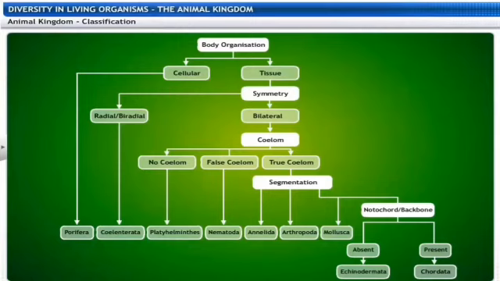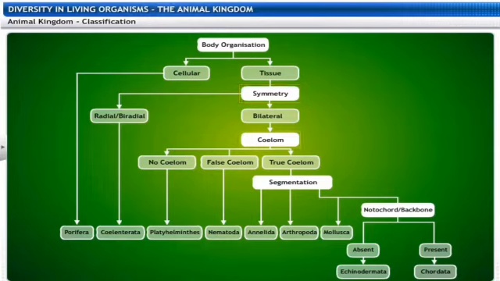Here we can see the body organization, that is based on the cellular level, meaning the body is made up of typical cells. Then we have the tissue level, the symmetry, the bilateral, the coelom.